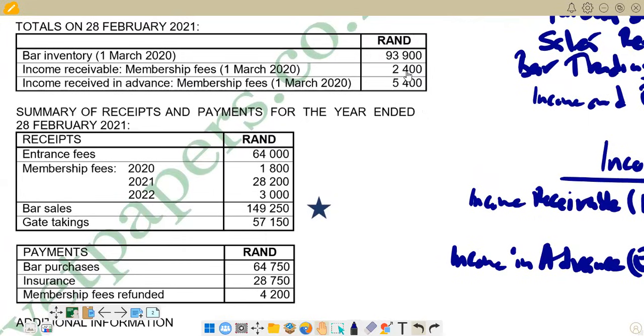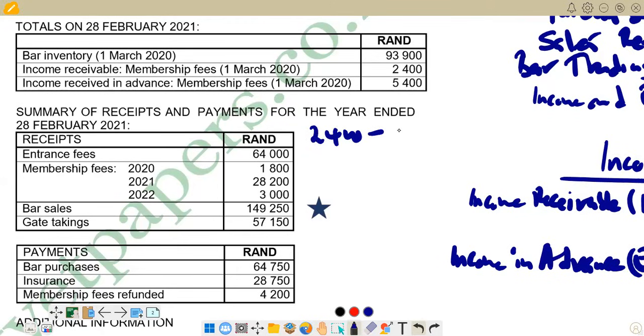But if you come here now on the amounts that were received for 2020, we only received 1,800 instead of 2,400. So it means the remainder is the one that is being indicated that it should be written off. So we can just say 2,400.